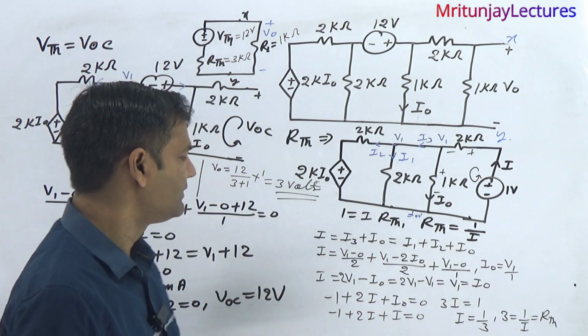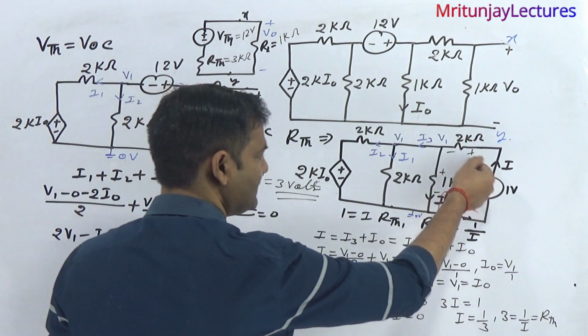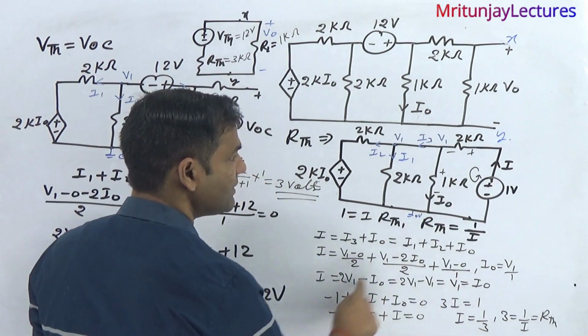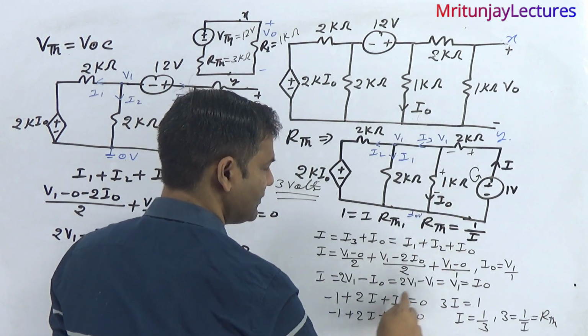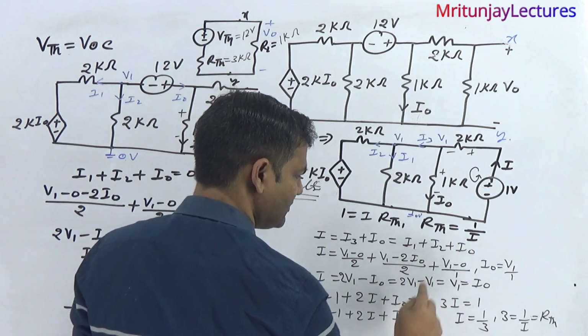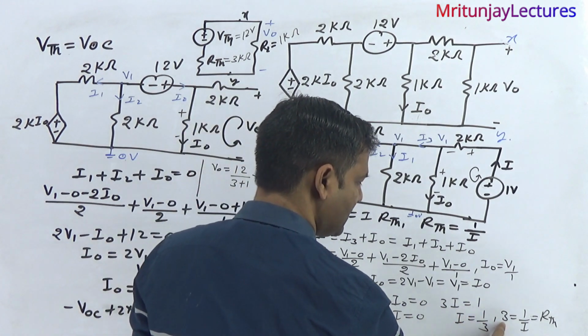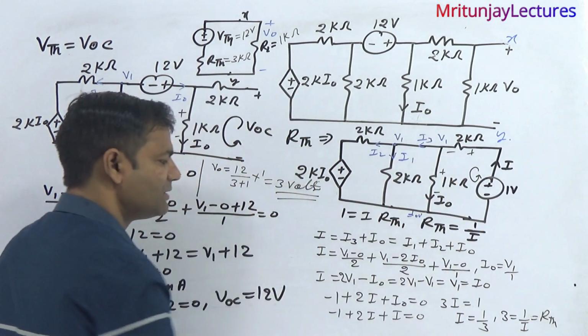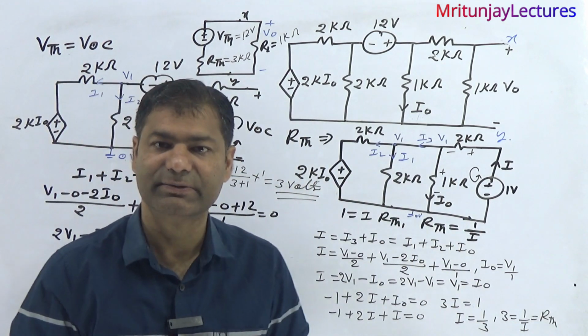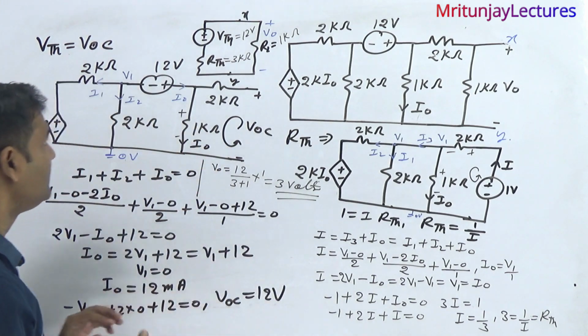Clear? After that, apply KVL in this loop: minus 2 plus, minus, plus 2 minus 2I, plus 2 minus I0, this is equal to 0. So 3 minus I is equal to 0, so I is equal to 1 by 3, or you can say 3 is equal to 1 by I, and 1 by I is RTH. So basically we got RTH.